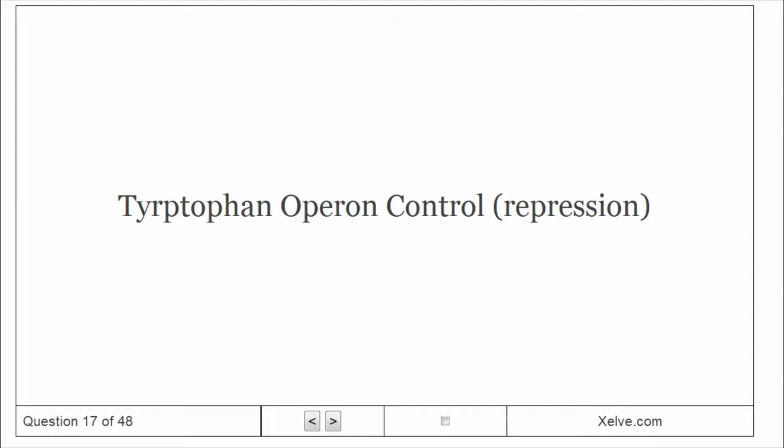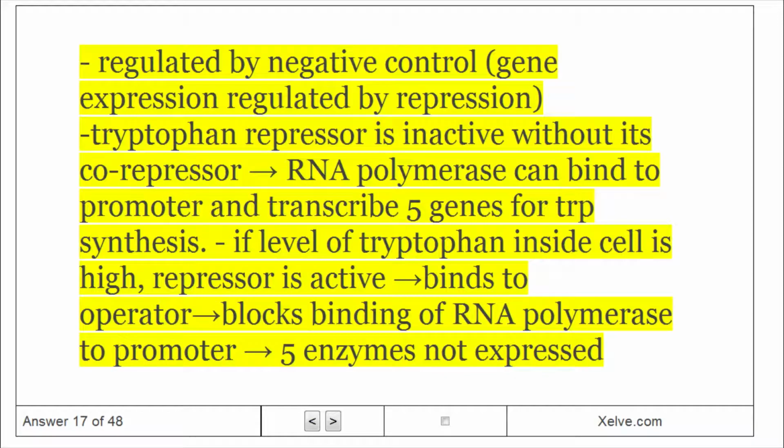Tryptophan operon control, repression. It is regulated by negative control, gene expression regulated by repression. The tryptophan repressor is inactive without its co-repressor, so RNA polymerase can bind to the promoter and transcribe 5 genes for Trp synthesis. If the level of tryptophan inside the cell is high, the repressor is active, binds to the operator, and blocks binding of RNA polymerase to the promoter. The 5 enzymes are not expressed.